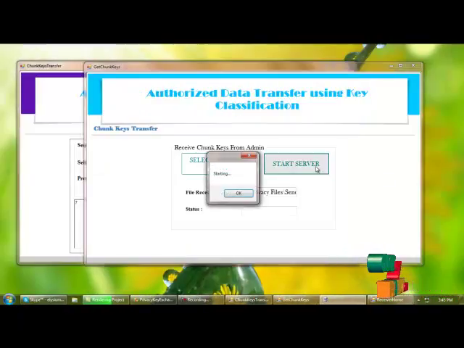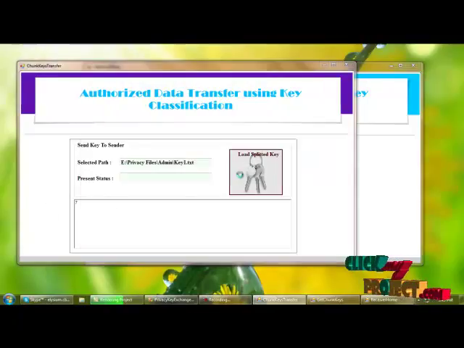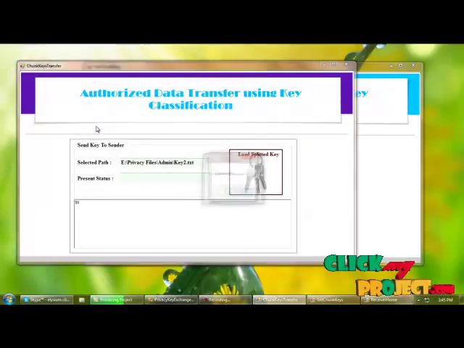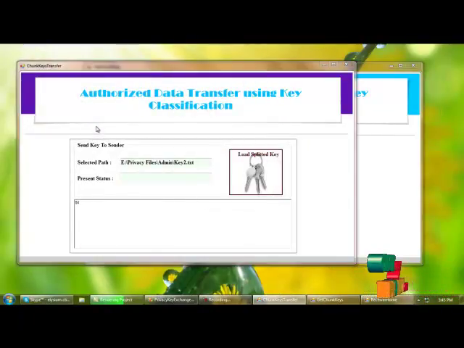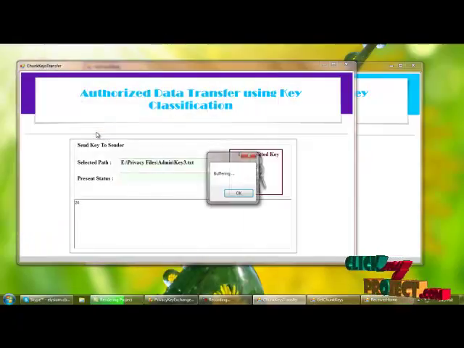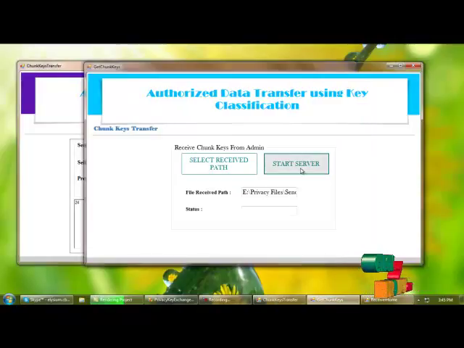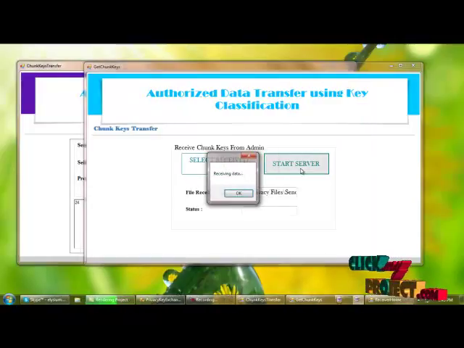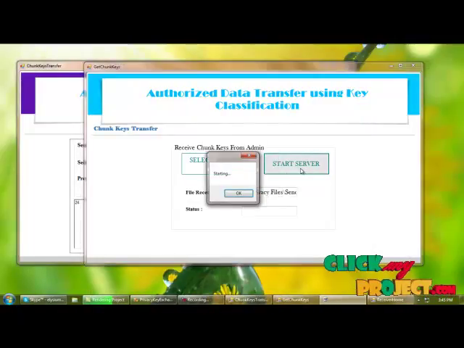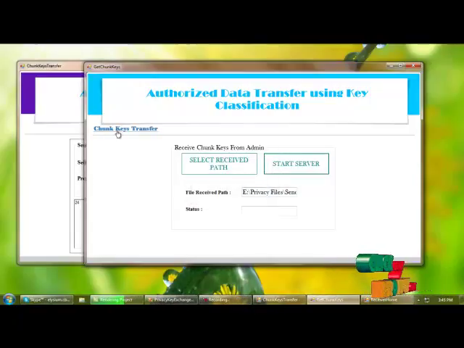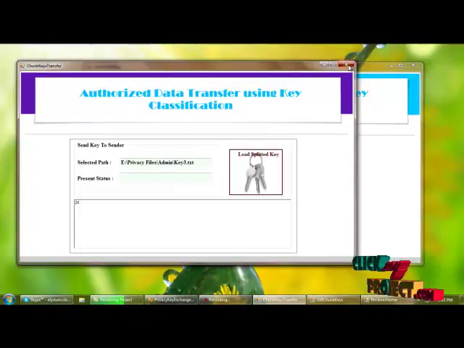Again starting the server for receiving key 2, and key 3. And next we can close the admin part.